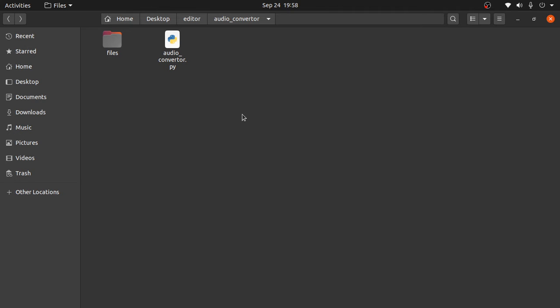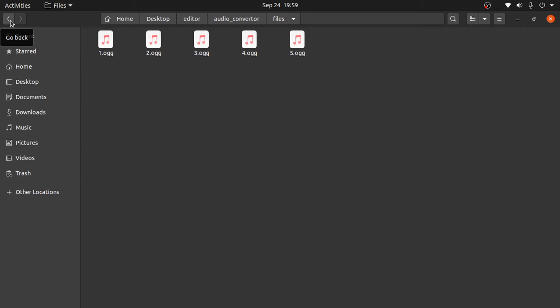Alright buddies, so what we are going to do today is we are going to convert some audio files to MP3 format. So what we have here is the file. Now these audio files are present in OGG format. I want to convert it into a MP3.